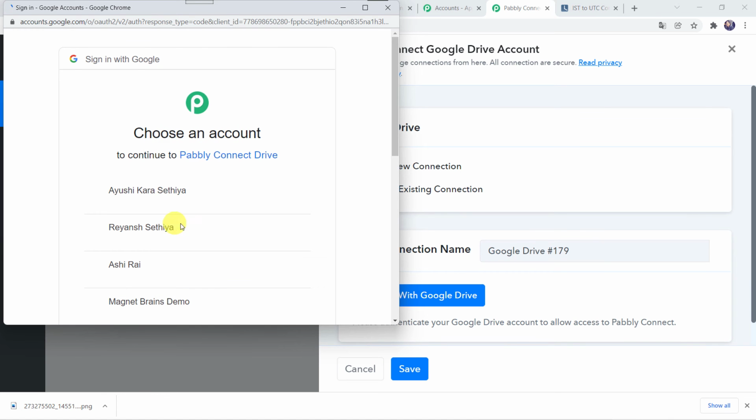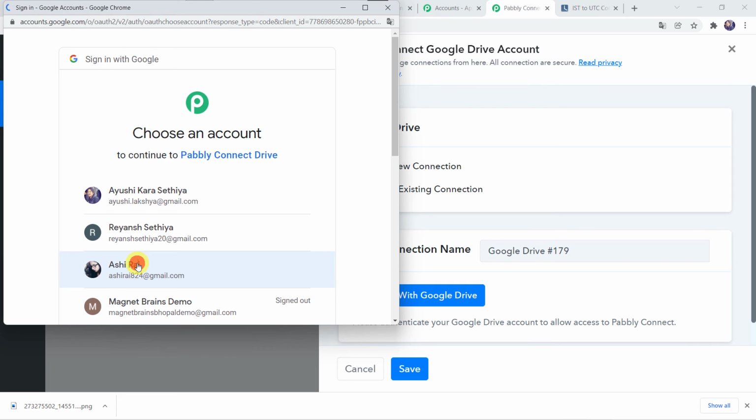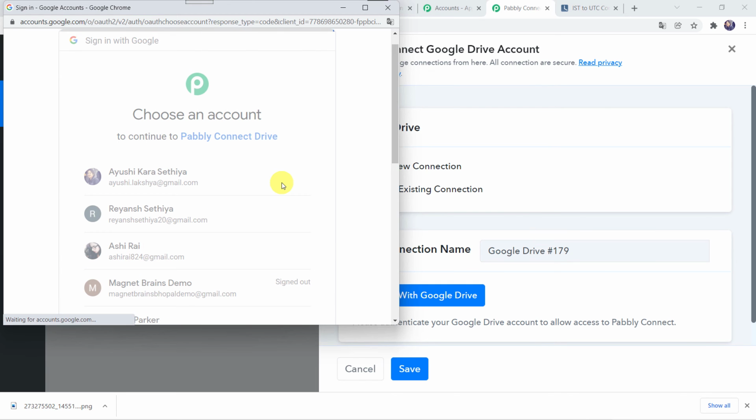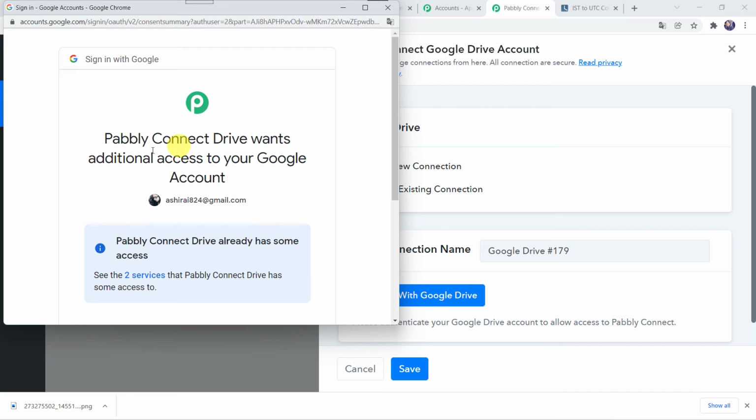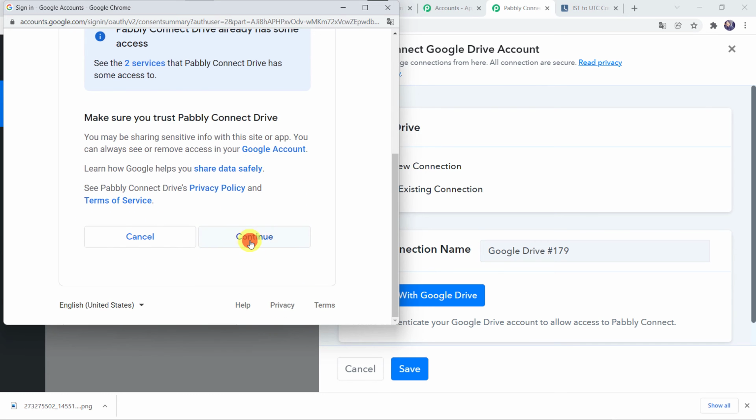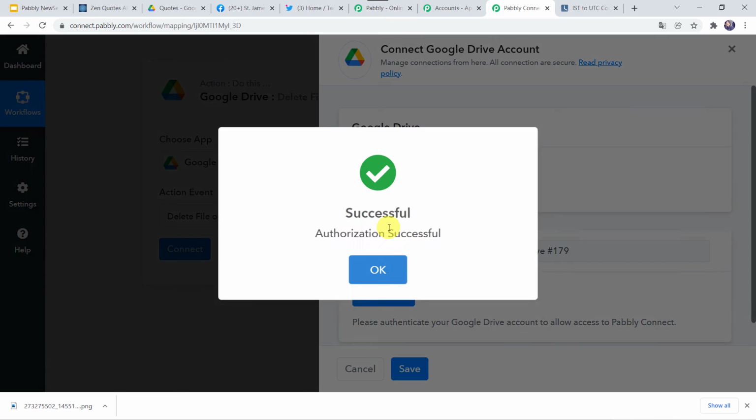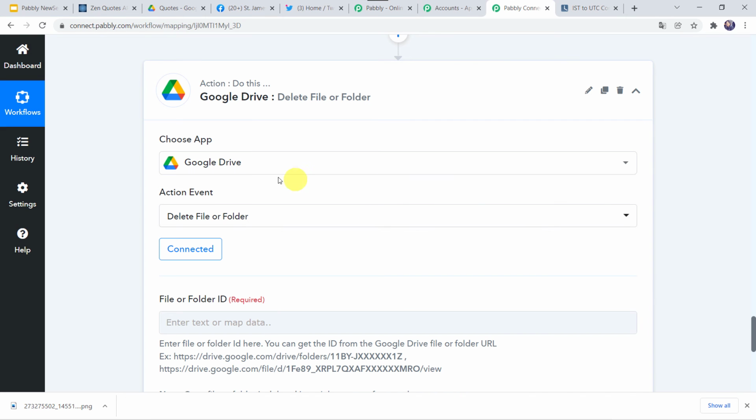Now here we have to choose an account. So I'm just going to choose my account over here. Pabbly Connect Drives wants additional access to your Google account. So let's click on continue. Authorization successful. Okay, and now the Google Drive is connected to Pabbly Connect.